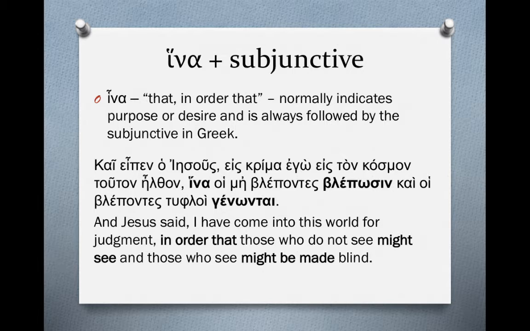So back to the English translation: in order that those who do not see, that's how I translated blepontes, might see. And those who see, another participle, blepontes, tuphloi means those who are blind, genontai. Okay, that's the one from ginomai, third plural, it's deponent. It has the idea of might be made blind. In order that those might see and those who see might be made blind.